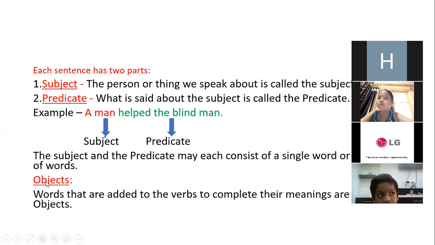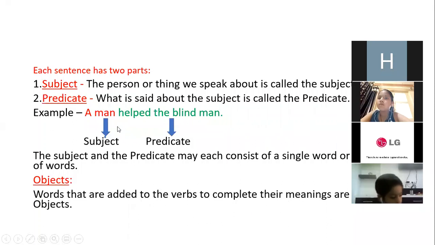Now comes objects. Okay, when you are framing a sentence, the 3 main parts are subject, predicate and object. Is it clear? Words that are added to the verbs. Now what is the verb in the sentence? Helped. This is your verb. And what words have we added after the verb? We have added the blind man. So the blind man is your object here. Am I clear? Words that are added to the verbs to complete their meanings are called objects.